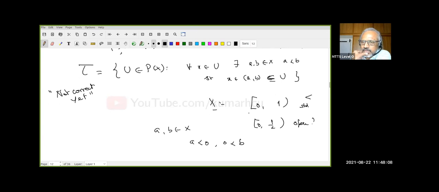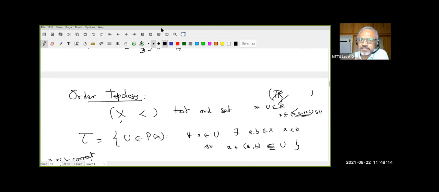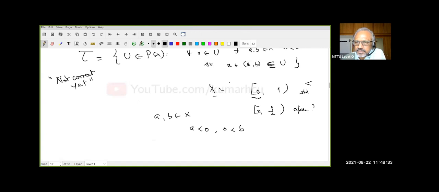So to attend to elements of this kind, how many of you understood there is a problem? Okay, my earlier definition is not complete yet. Archana, what problem? Let us look at this set U. I want to know that it's open.